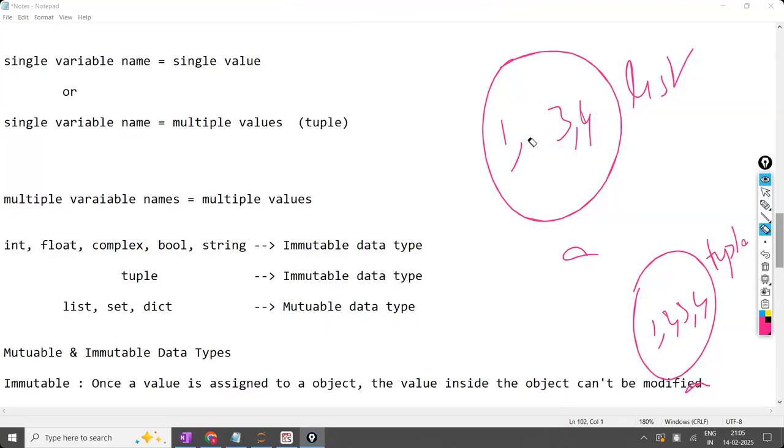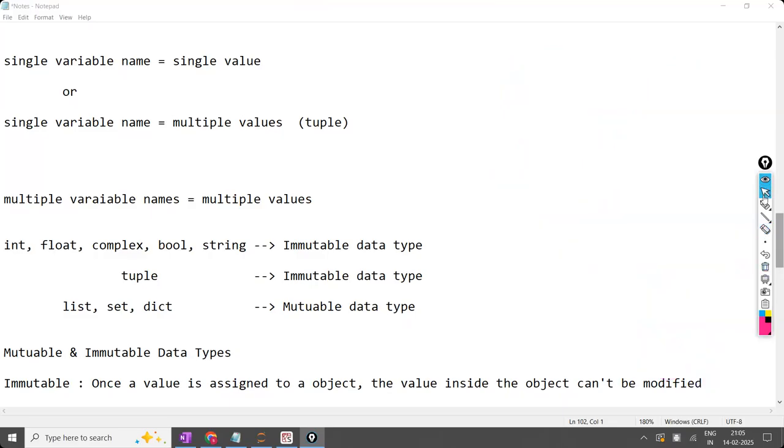No, I can't delete. Why? Because list is mutable. You can play internally with values whatever you want, but this is immutable. Internal values you can't touch. The overall object you can delete, but internally you can't do anything. Outside you can do anything. Are the points clear?